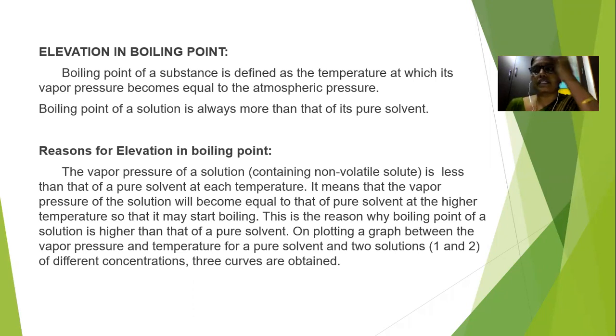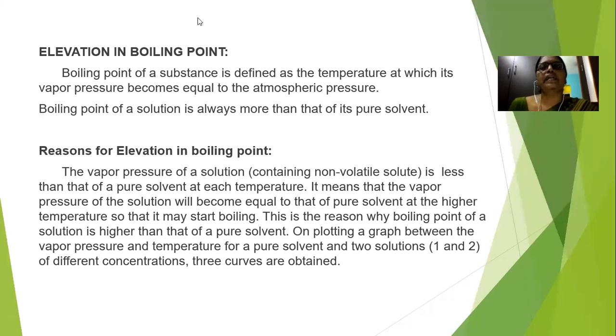In this video we will discuss what is meant by elevation in boiling point, how we can find the elevation in boiling point, how we can determine the molecular mass of a solute using it, and how we can say that it is a colligative property.